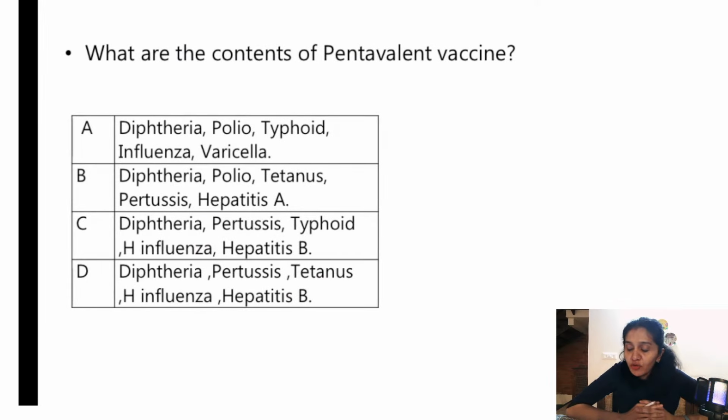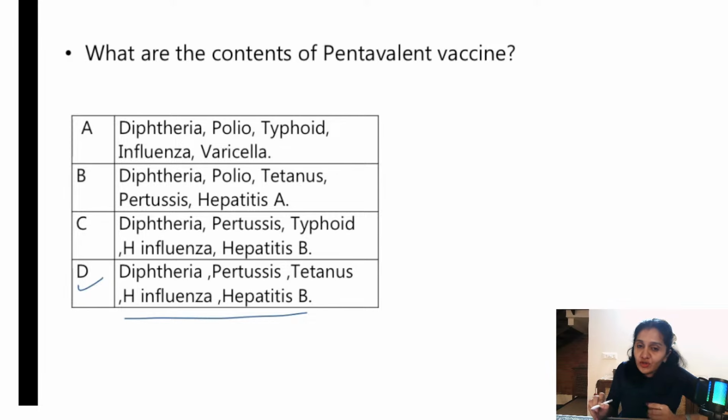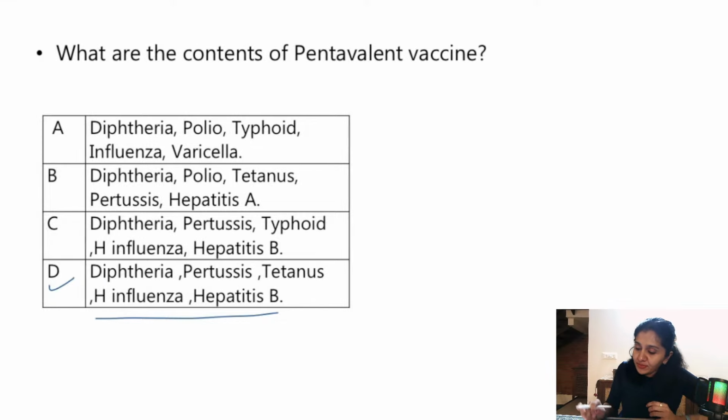What are the contents of pentavalent vaccine? No marks for guessing. This is a very, very simple question. It is diphtheria, pertussis, tetanus, Haemophilus influenzae and hepatitis B. So option D is the right answer. Sometimes you may get simple questions like this if you're lucky, right?